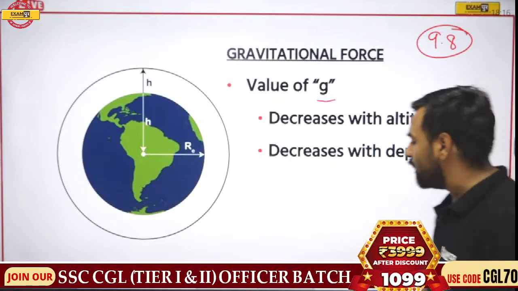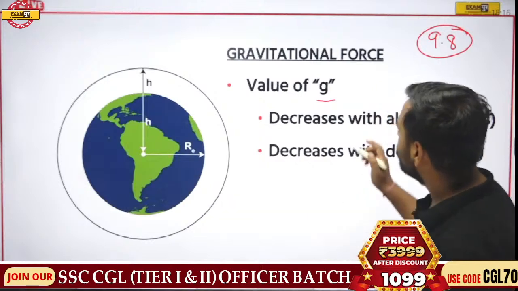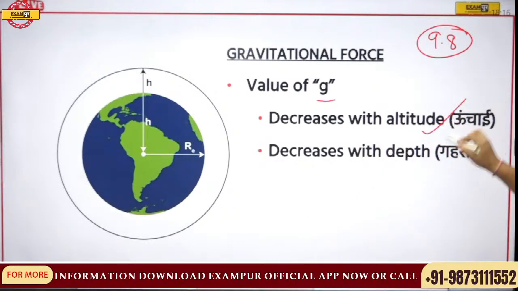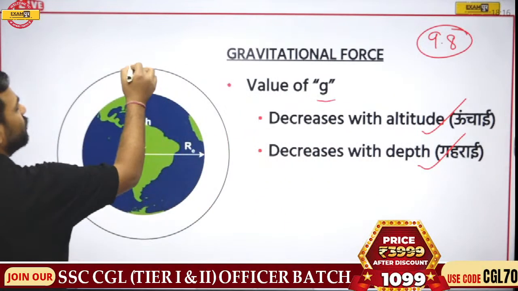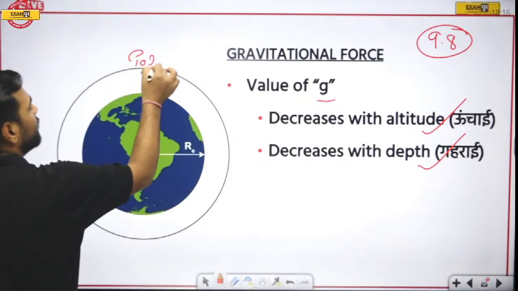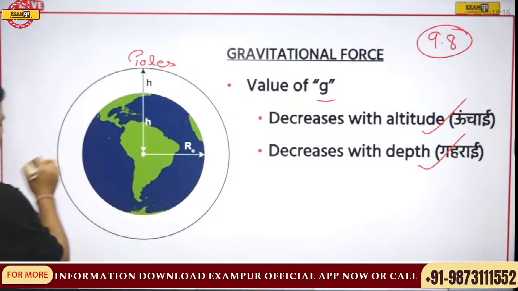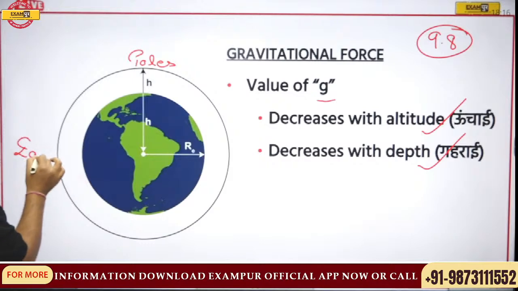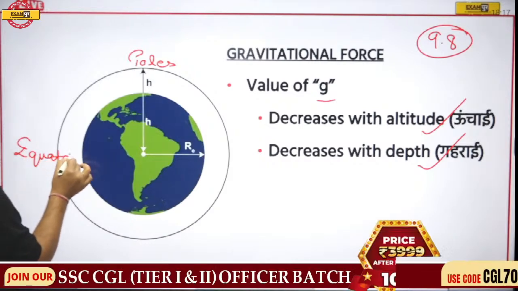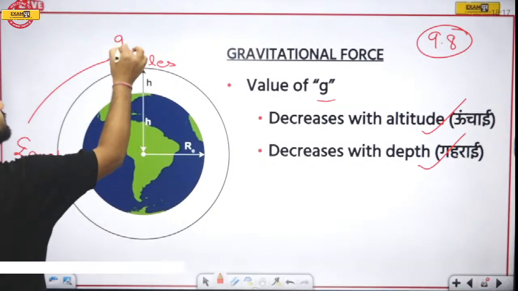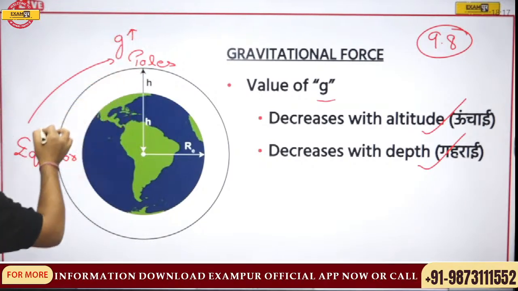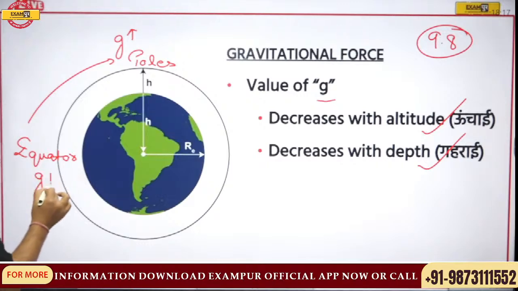So yes, I was talking about the value of G. It actually decreases with the altitude and decreases with the depth. Now if I talk about the poles, and this we can assume as the equator, the value of G varies. When we are going towards the pole, the value of G is increasing. When you are coming towards the equator, the value of G is decreasing.